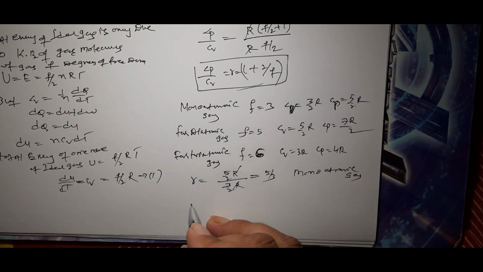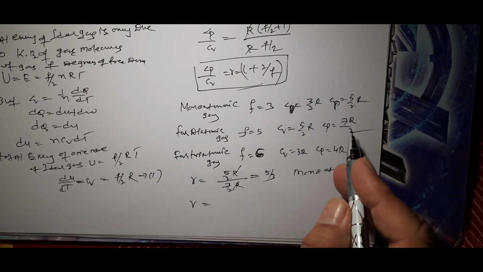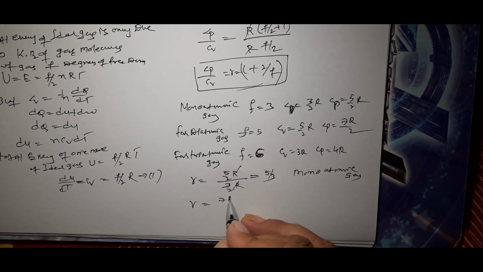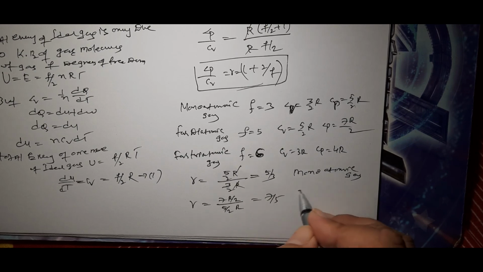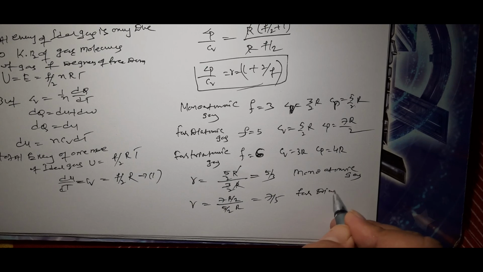For diatomic gas, gamma is equal to Cp by Cv, that is 7R/2 divided by 5R/2. 2 gets cancelled, R gets cancelled, that is equal to 7/5 for diatomic gas.